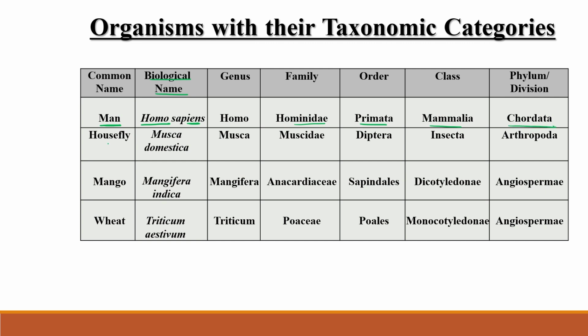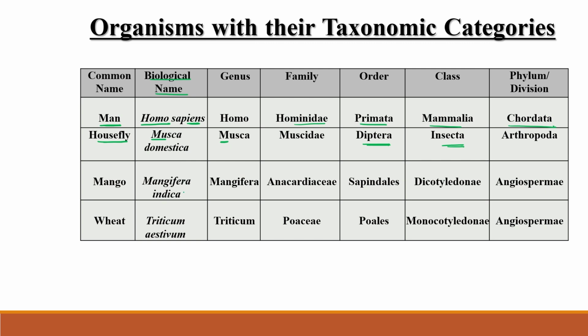Similarly, the next example, an insect, the housefly, makhi, right? What is the biological name of the housefly? Musca domestica. What is the genus? This is Musca, M is capital. What is the species? Domestica, right? Family Muscidae. Order Diptera, right? This is the order of Musca domestica. What is the class? Insecta. And phylum Arthropoda. It belongs to the Arthropoda phylum.